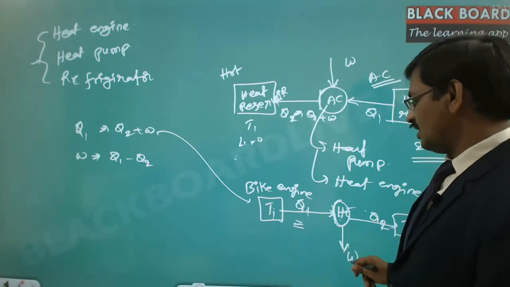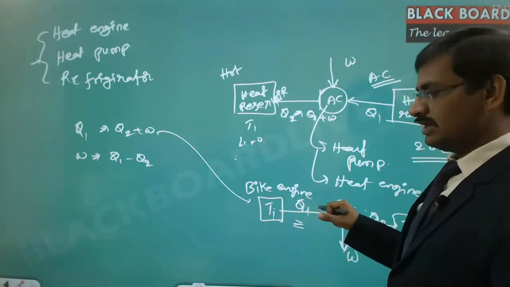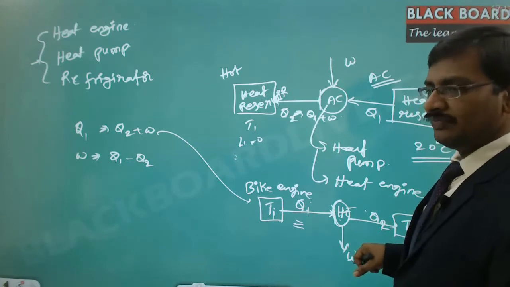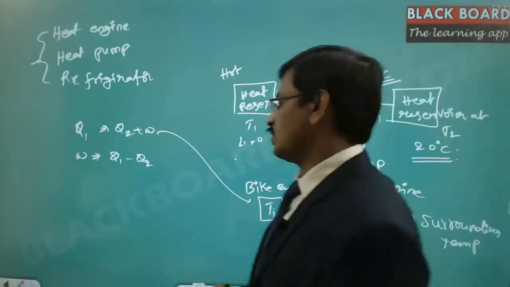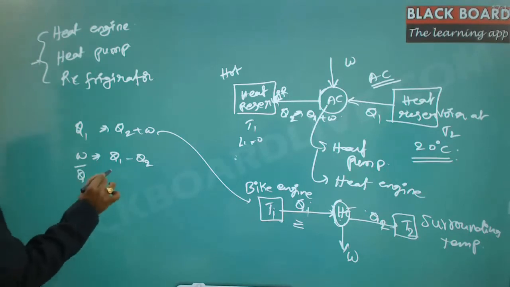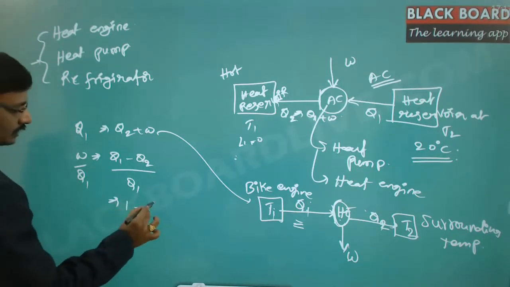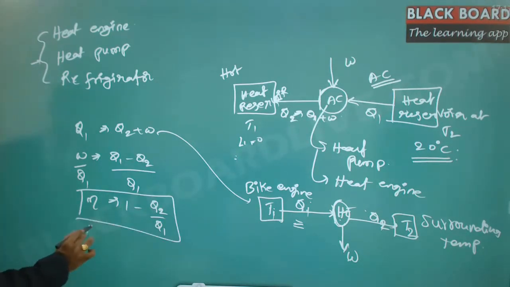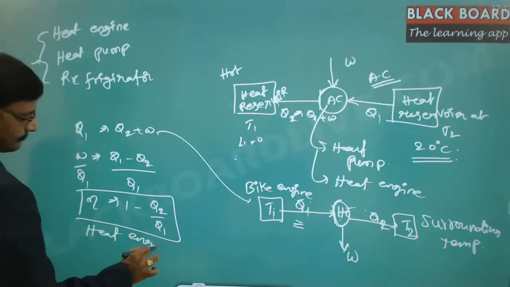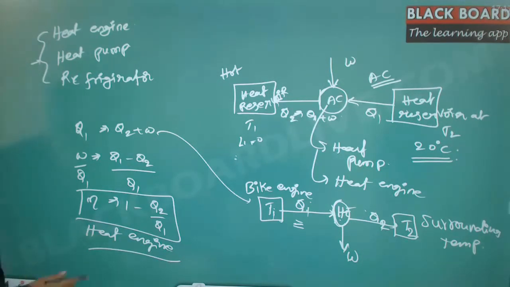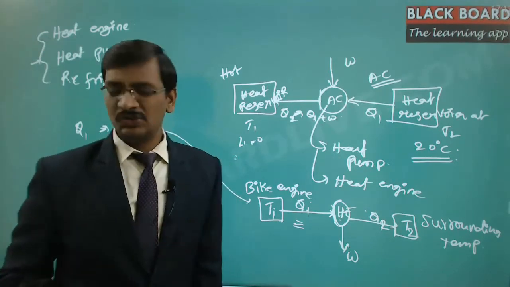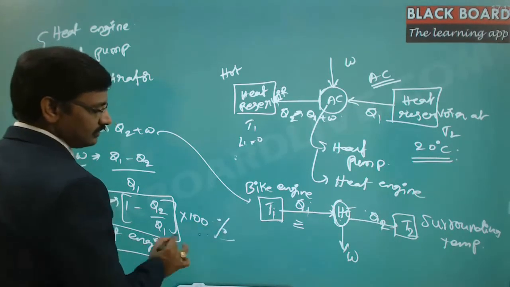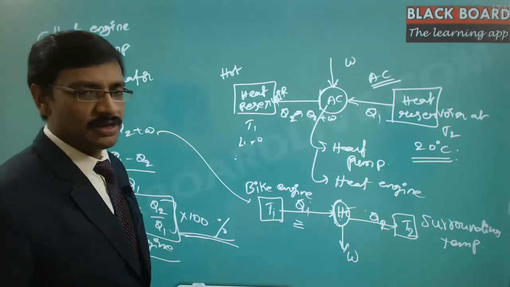So efficiency is W, the work taken, and Q1, the heat supplied. This energy is supplied, this energy is used. Hence W by Q1 is the value of the efficiency, and this is equal to 1 minus Q2 by Q1. This is in the case of any heat engine. So for a heat engine, 1 minus Q2 by Q1 is the efficiency. Usually we express it as a percentage by multiplying by 100, and we say that this is the percentage of the energy that is effectively used.